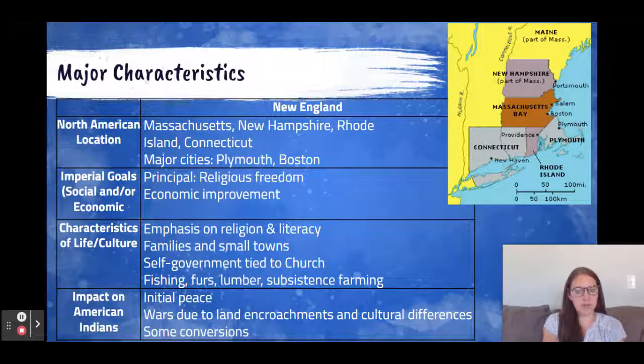So because of this, they're going to have some focuses on religion and literacy, and they're going to migrate as families and develop into small towns. The self-government that develops will be tied to the church. For example, you would need to be a church member to vote.